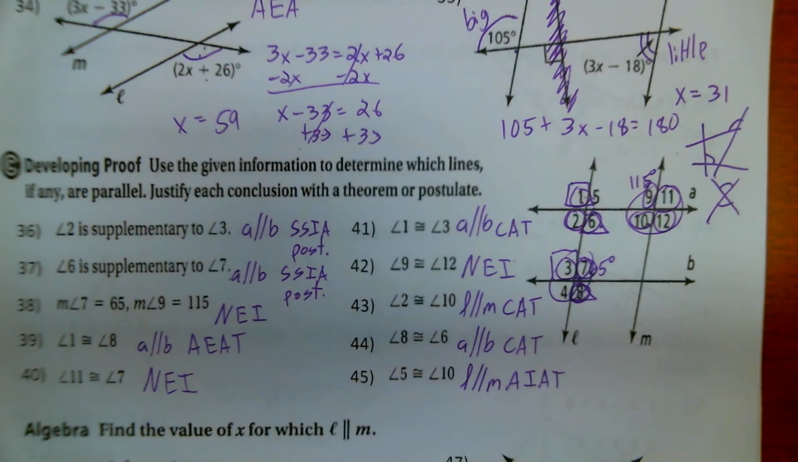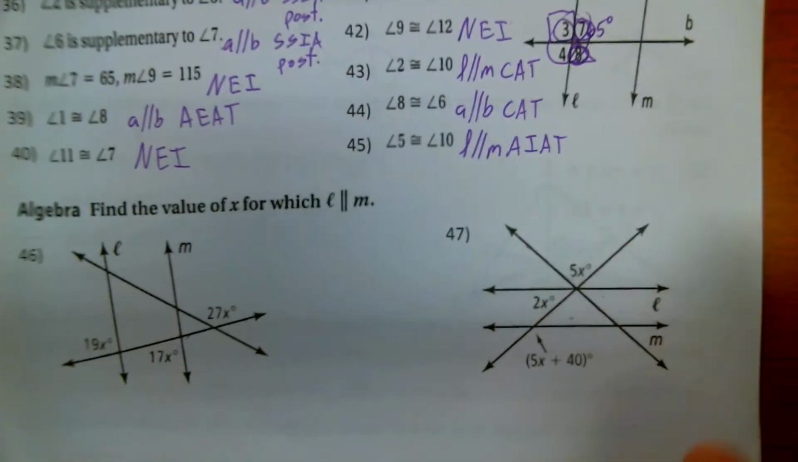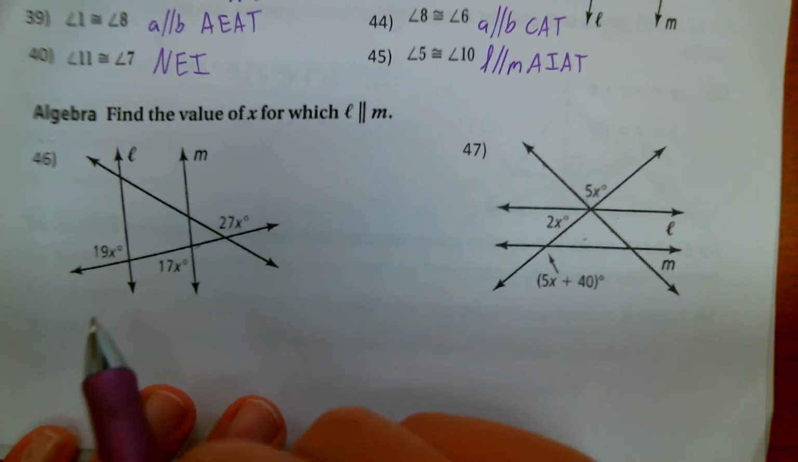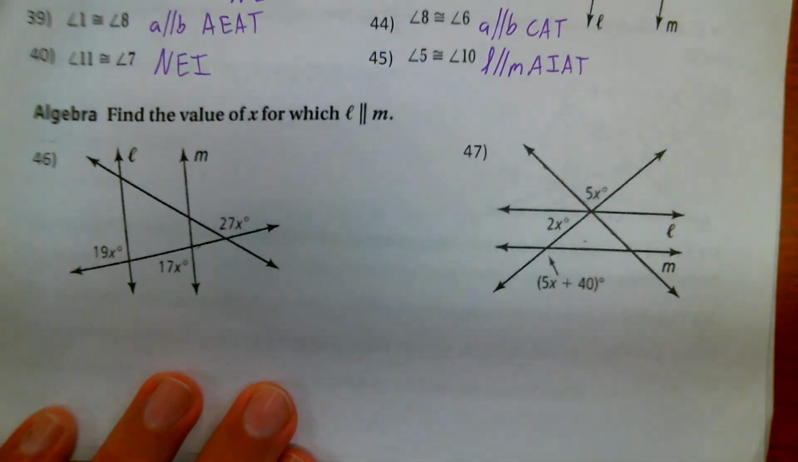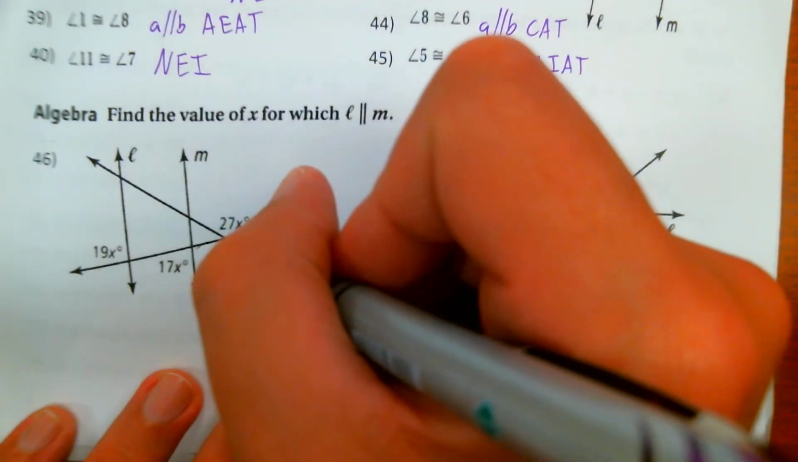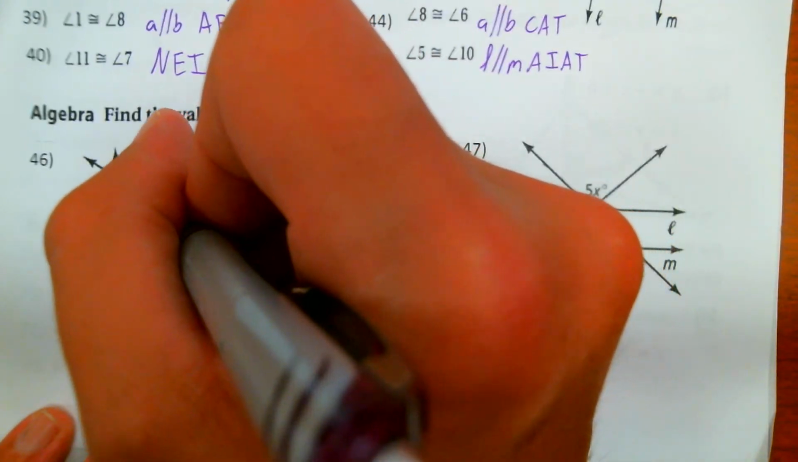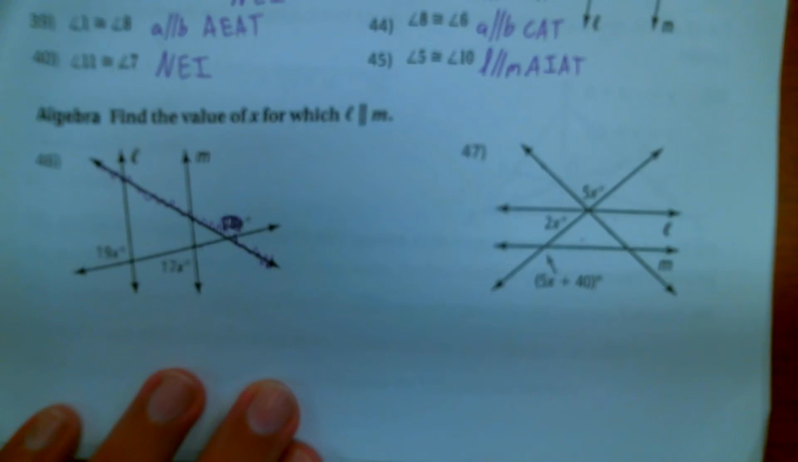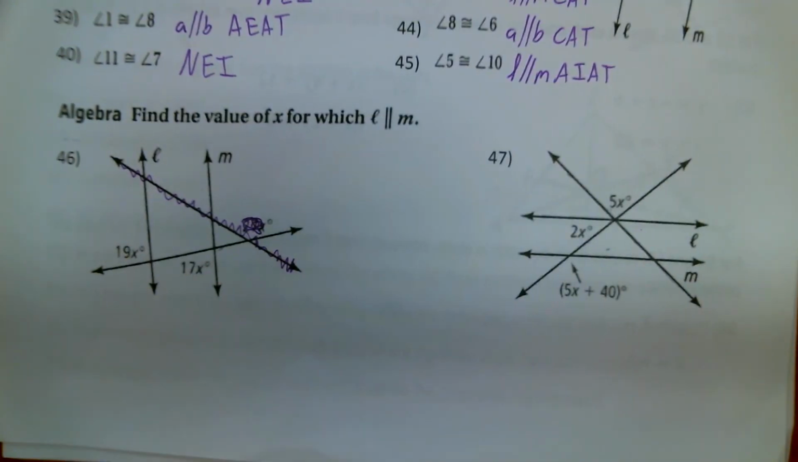Okay, let's move on back to some more algebra. Find the value of x that makes line L and M parallel. If line M and L are parallel, then basically this line has nothing to do with these two lines. So I don't even need that 27x. I like to just get rid of stuff I don't need.